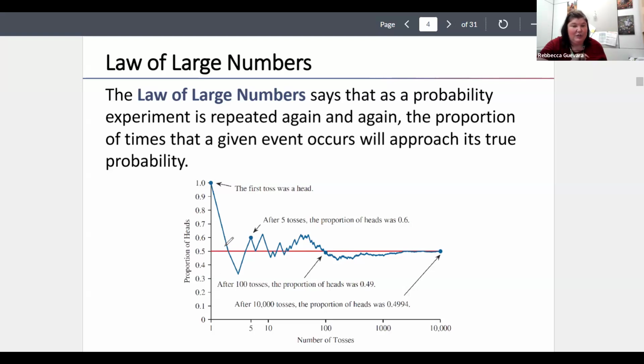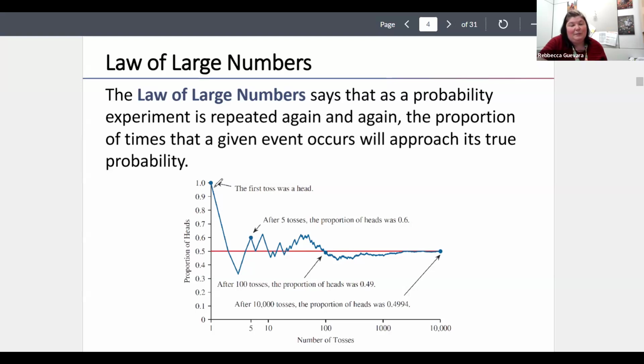If I toss it 2 times, it's likely that both times are going to be heads and my probability is still 100% heads. Or it's possible that I could get a tail, and then it's 50% tails. But I can't force it to be one or the other.